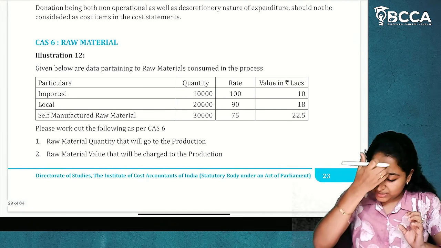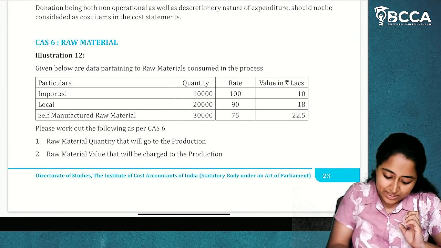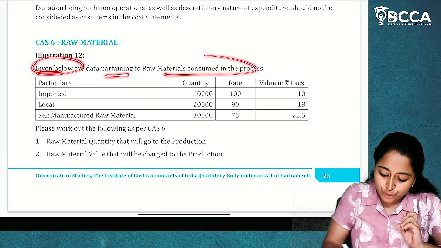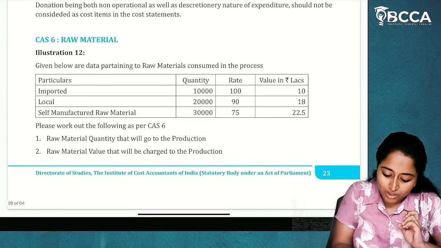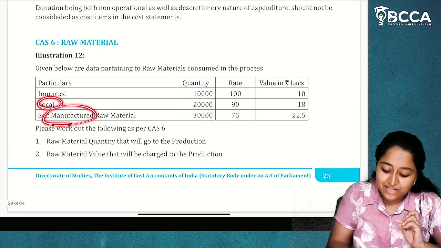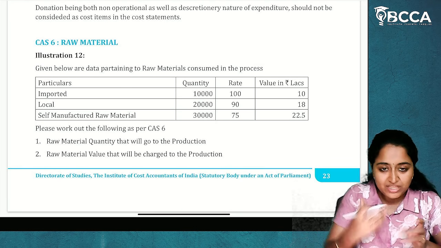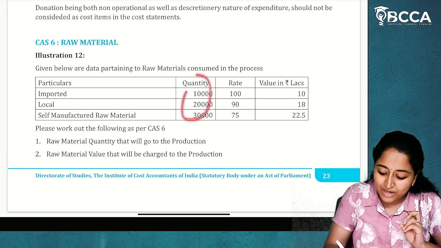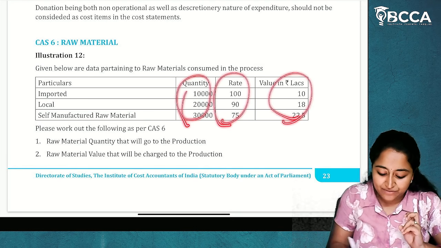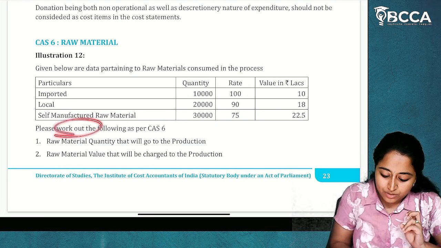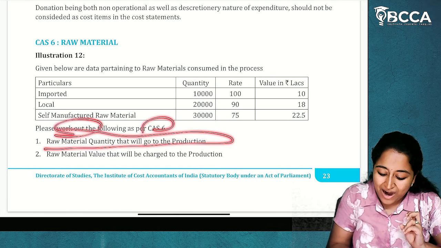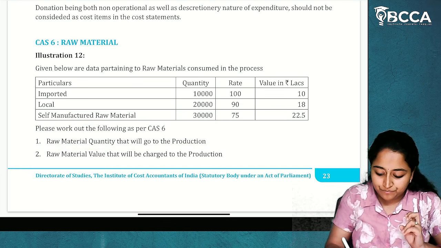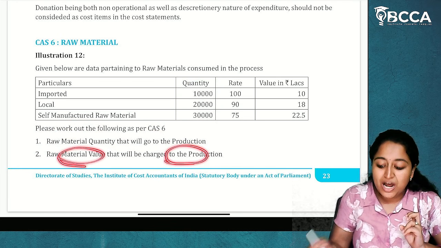Now here, there is another question. Nothing is there in this question also. Illustration 12. Given below are data pertaining to raw materials consumed in the process. What is given? Imported, local and self-manufactured raw materials. Everything is included in the raw materials only. Quantity is given, rate is given and value is given to us. Please work out CA6 raw material quantity that will go to the production. Now what is the total quantity? Raw material value that will be charged to production.